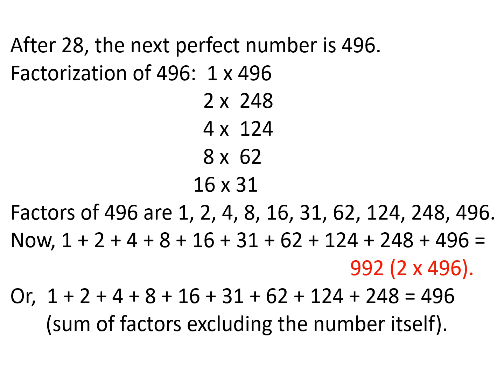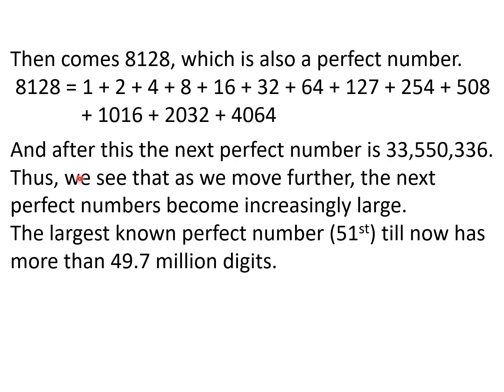Okay, then comes 8128. Now again a matter of observation, after 496, the next perfect number is 8128. It means after 496 up to 8128 there is no other perfect number. This is also a perfect number, but I have not done the factorization. I suggest you do it on your own. It will be a practice for you.